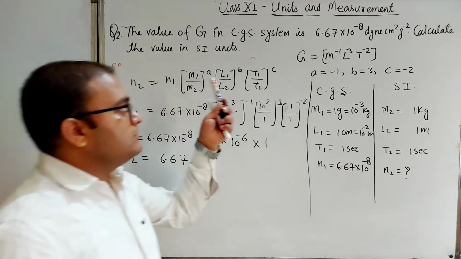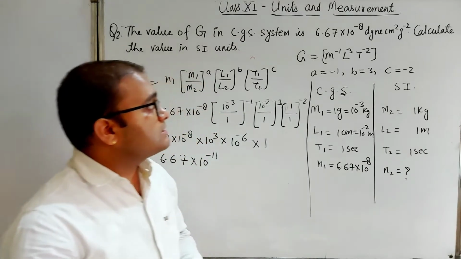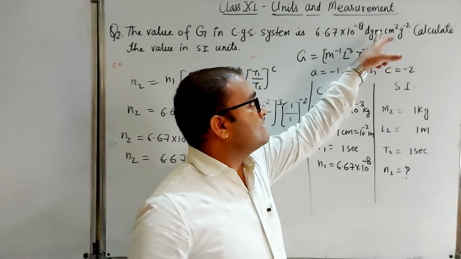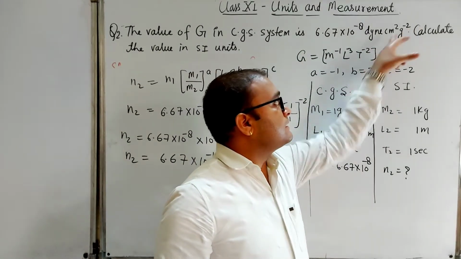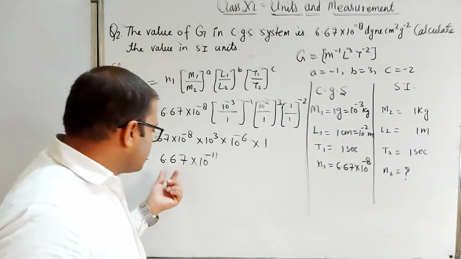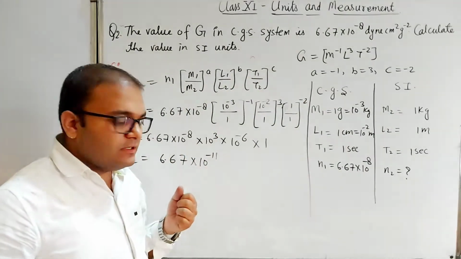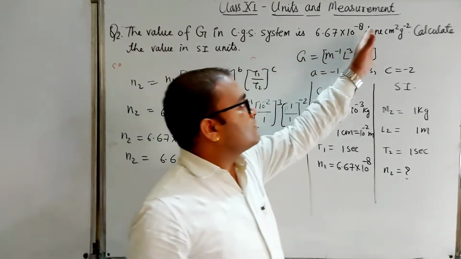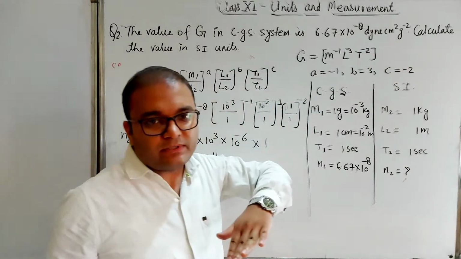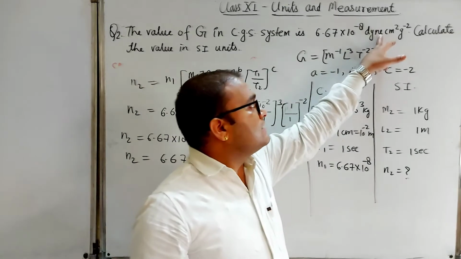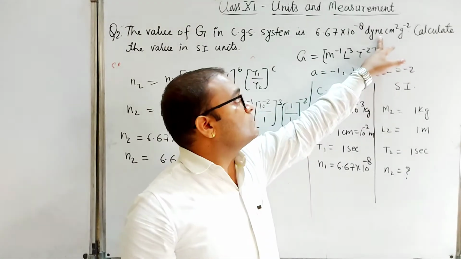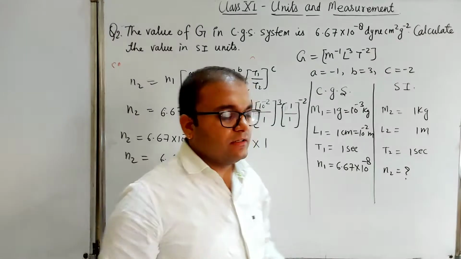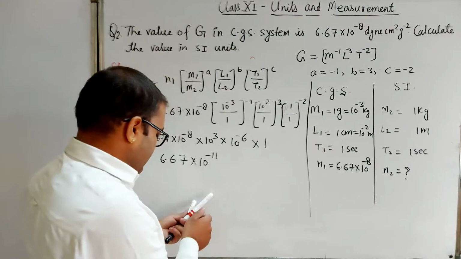So the value in CGS system was 6.67 into 10 to the power minus 8 dyne centimeter square per gram square, and here 6.67 into 10 to the power minus 11. We have to also write the unit here. So convert these units from CGS system to MKS system simply. Dyne in CGS system is the unit of force, and in MKS system you know very well it is Newton.